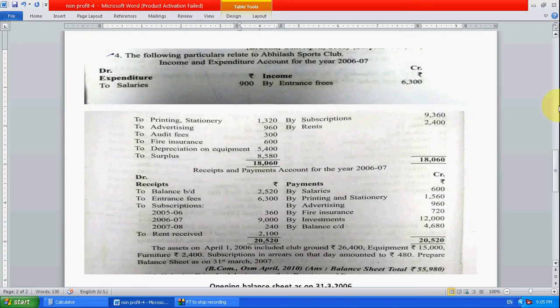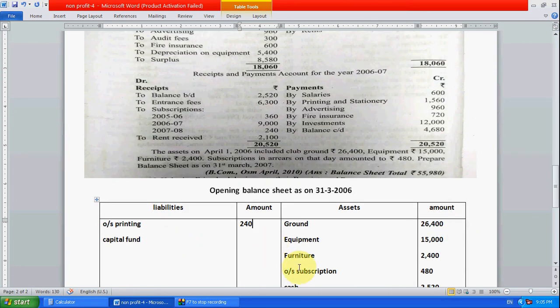Means what we have to do is, if we paid less and more is given here, it means we have to pay. Now in the printing stationery case we have paid extra. Why have we paid extra? Because the current entry is very less, meaning we have paid for last year also, so that entry will come in the opening balance sheet.